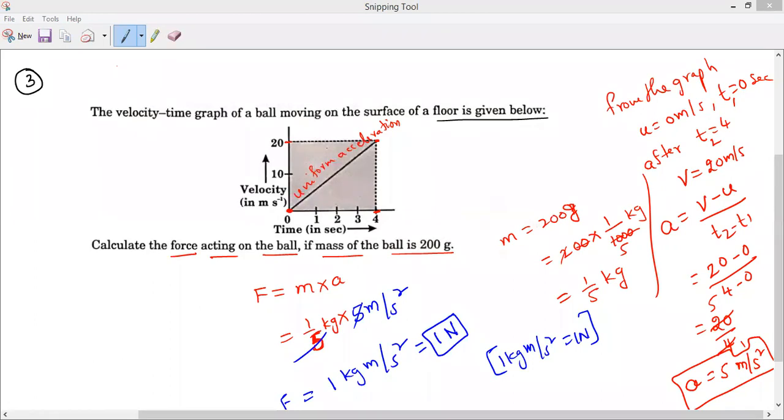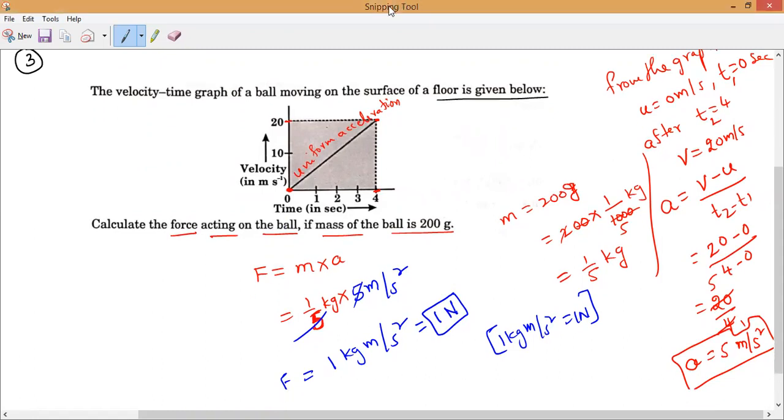Solve it neatly. Once it is completed, let me know. Completed, sir.